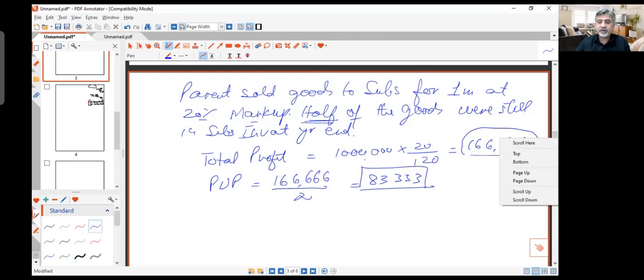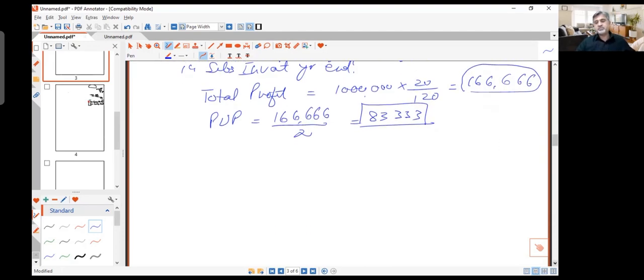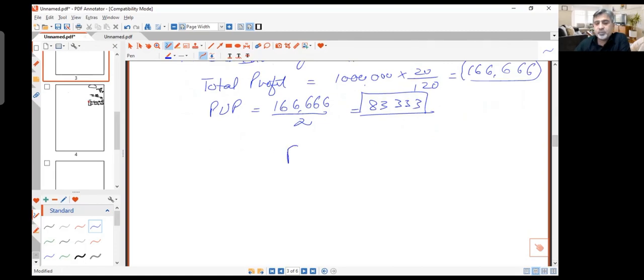Now, for unrealized profit in intra-group transactions, there are different situations. There is just one thing you need to remember: within the group, there is a parent and there is a subsidiary. It is possible that the parent is selling goods to the subsidiary, or the subsidiary is selling goods to the parent. And these are two different situations. These are intra-group transactions, but ultimately they are going to impact NCI. So remember that. We are going to apply this in the question as well, so it will become more clear.